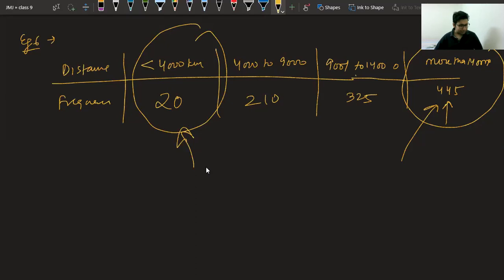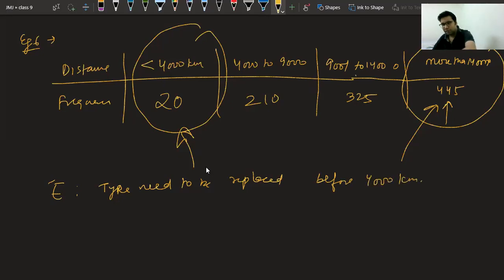So they are asking, if you buy a tire of this company, what is the probability that it will need to be replaced before it has covered 4,000 kilometers? Class, let me define an event E, that the tire needs to be replaced. Please answer, class. What is the probability that the tire will be replaced before 4,000 kilometers?